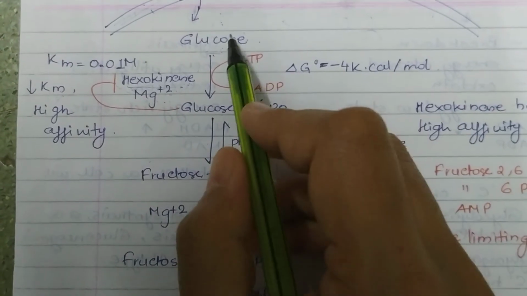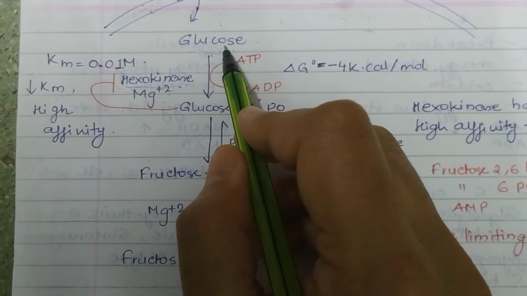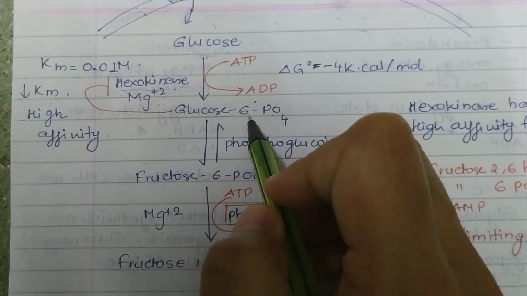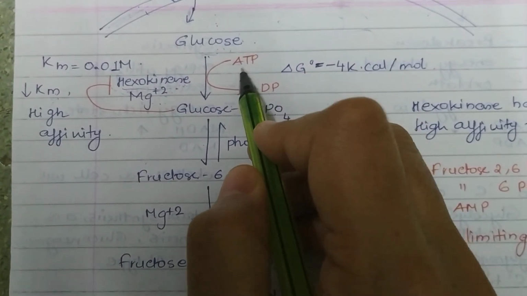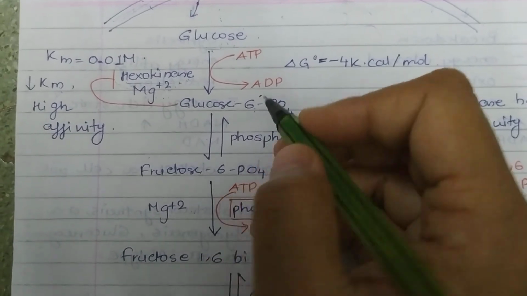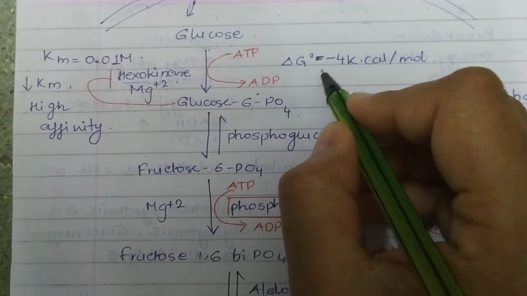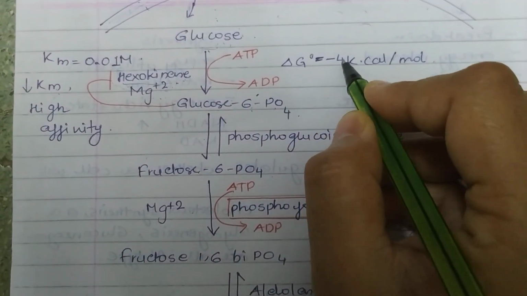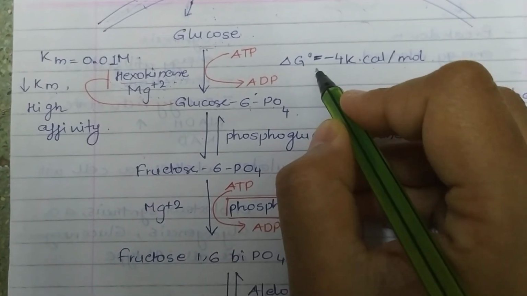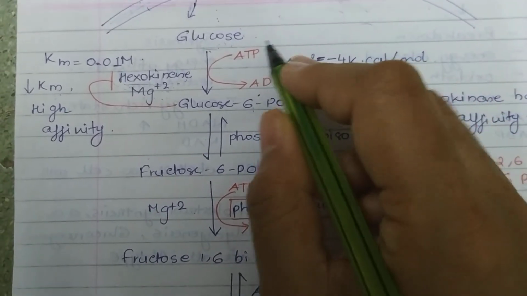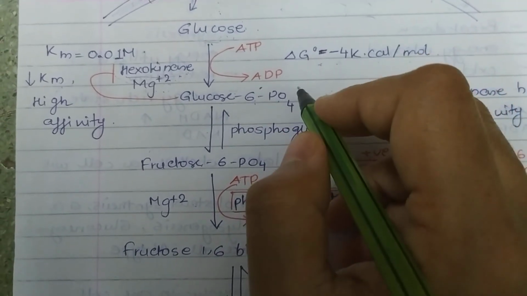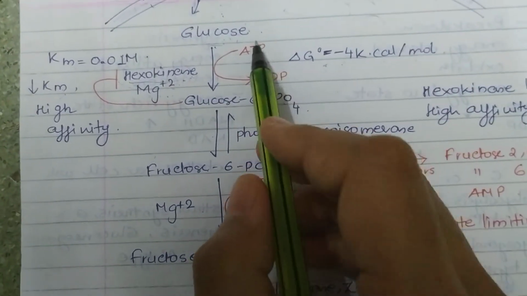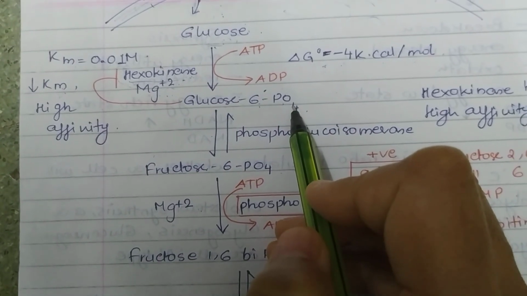For this conversion, ATP acts as a phosphate donor. The delta G value you can find over here is -4 kilocalories per mole, so the reaction taking place is spontaneous. So this is the first reaction.